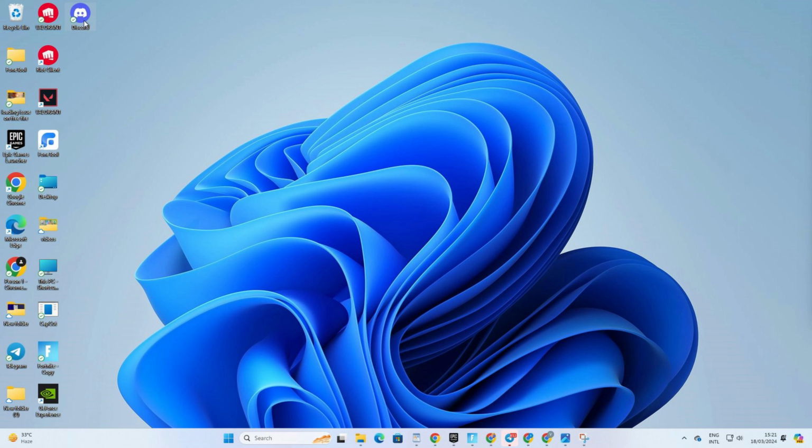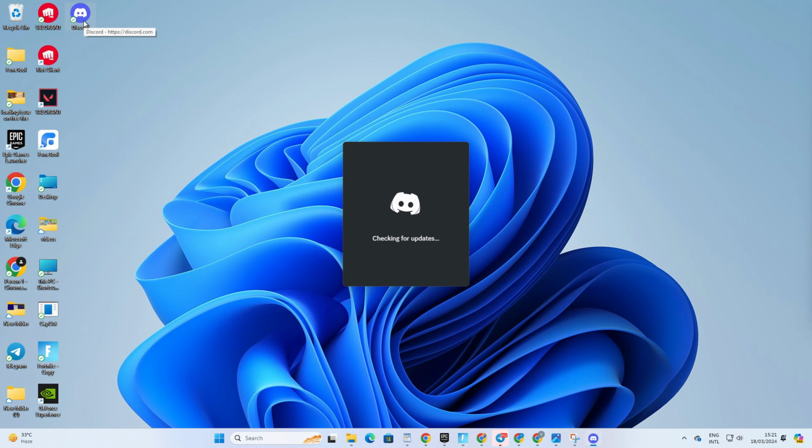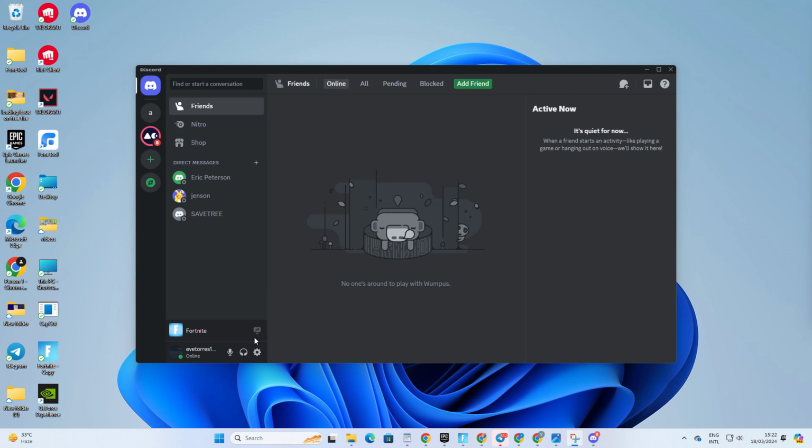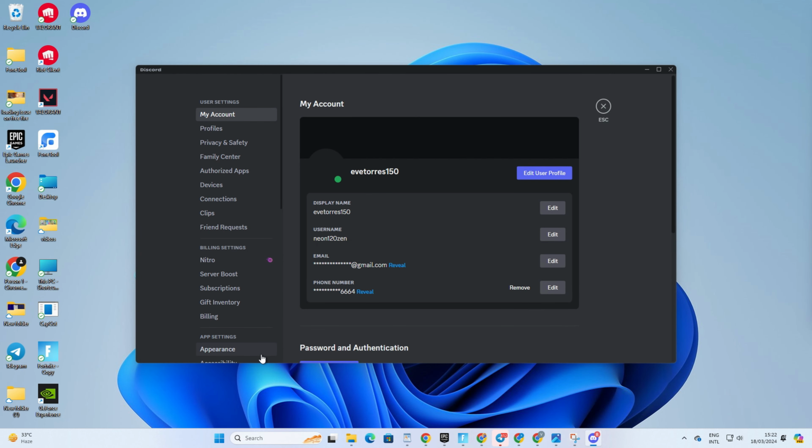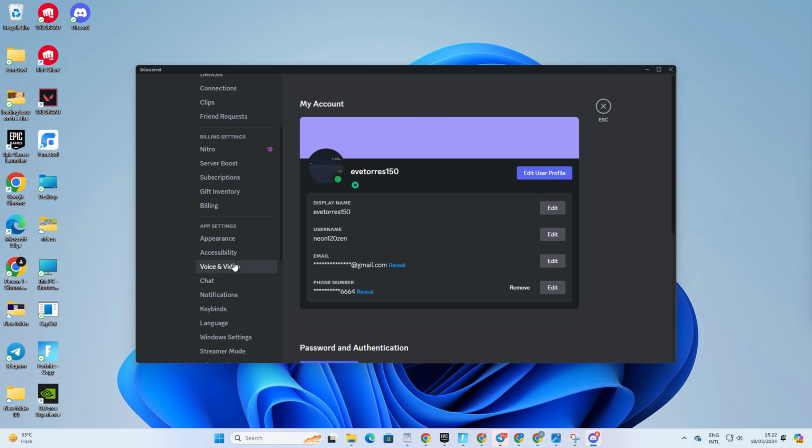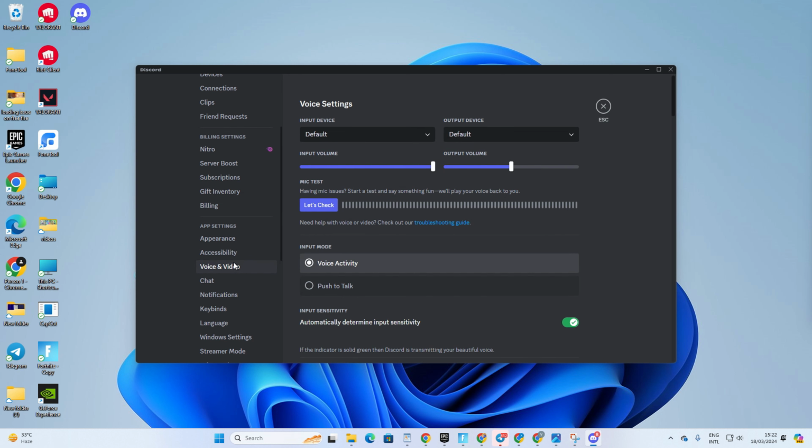Solution 2. Set the correct output device in Discord. To do this, open up Discord on your computer. Then click on the gear icon from the lower left corner to bring up the settings. Next, switch to the Voice and Video tab. Now, just click here and choose which device you want to hear sound from in the drop-down menu. After that, check if the issue is fixed.